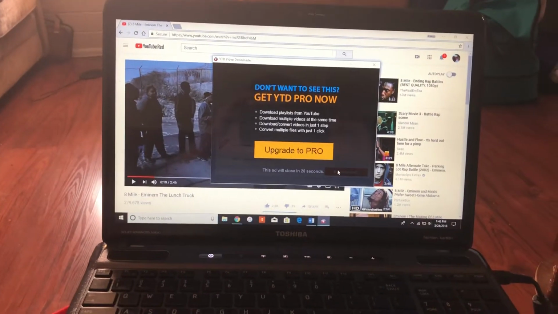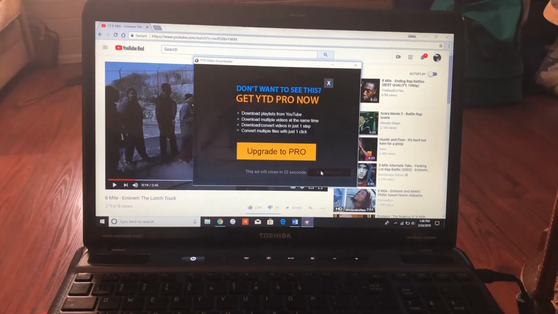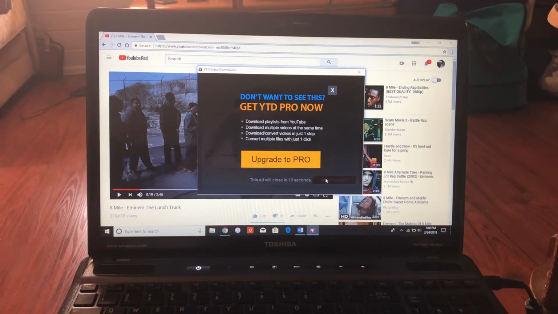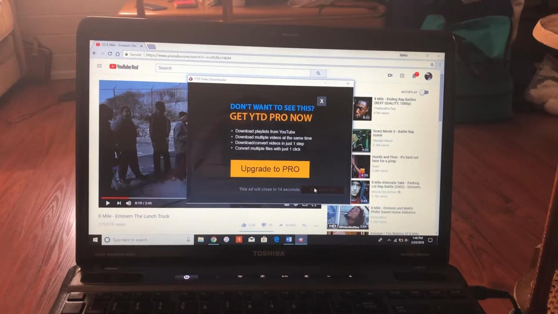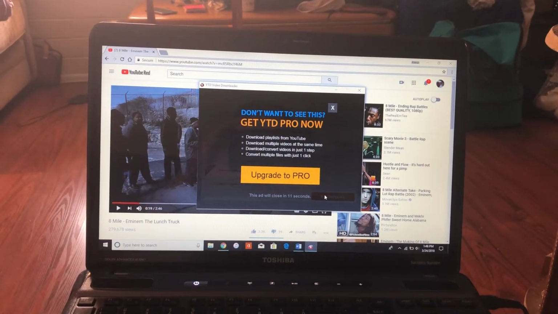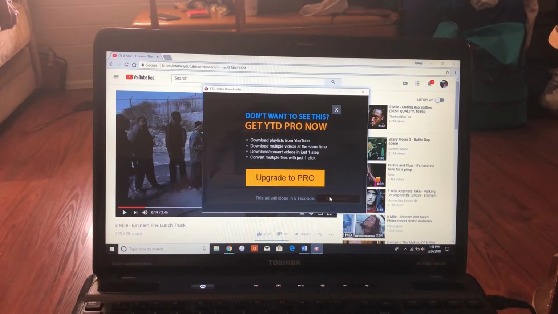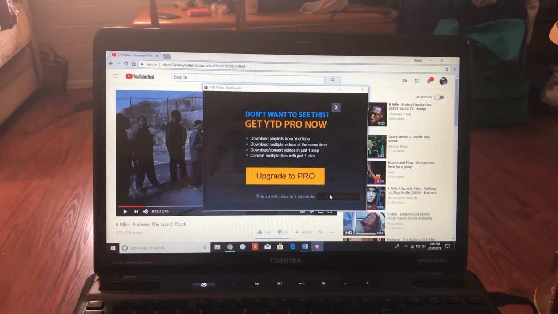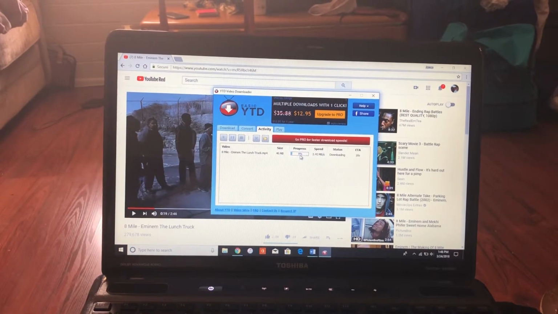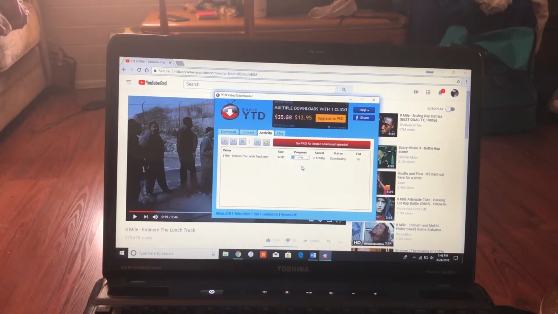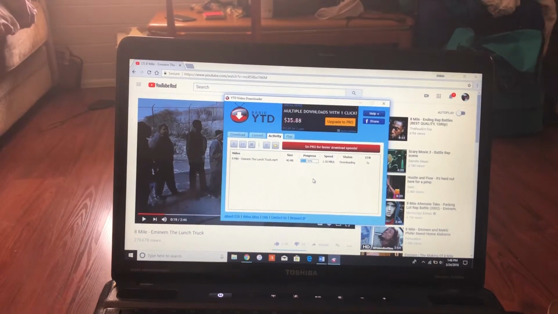And you have to let this ad go through. You can't close it out right away. Yours might not have an ad, but it may have an ad. So just let it go through the whole however many seconds it takes. Then once it's done with the ad, it'll start downloading automatically, and it'll give you a status bar right here.